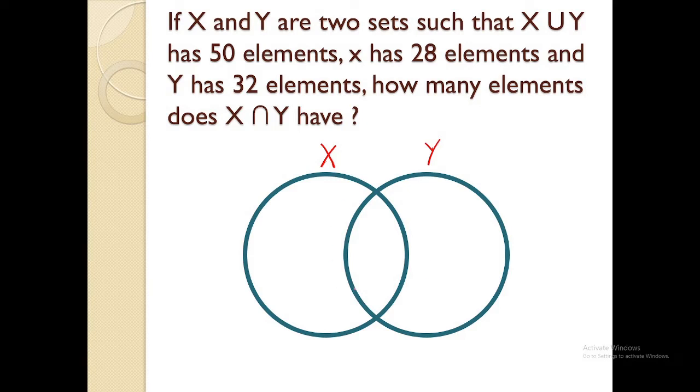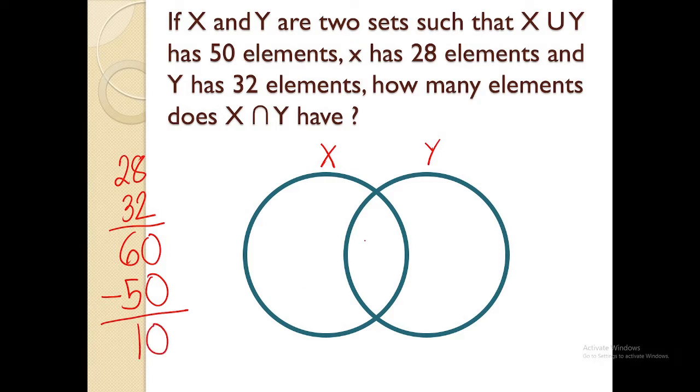To solve that, it's so simple. You add the number of elements in X, that is 28, and the elements in Y, that is 32. You will get 60 for that. You subtract the number of elements in the union of X and Y. So, you will be getting 10. This 10 here will be the common between X and Y. And this will solve our problem. The intersection of X and Y is simply the number 10.